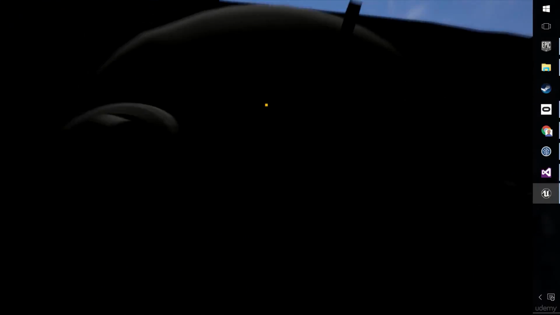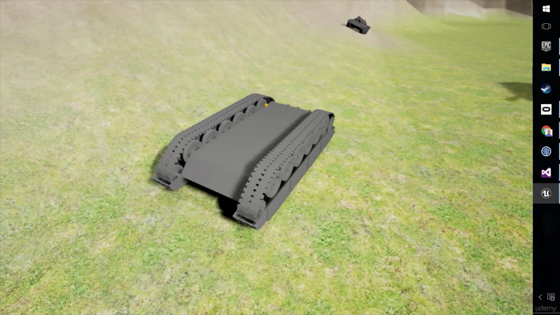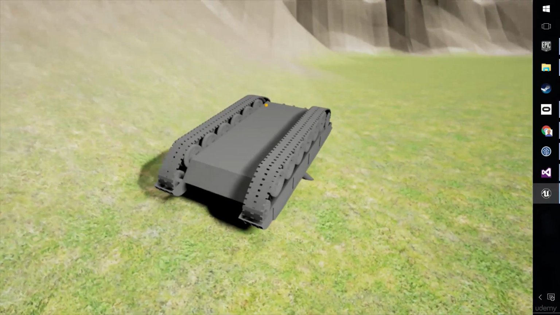So that's what we're going to fix next, but at least we have a crosshair that gives us some affordance, as they call it, as to when we can and can't fire and why we can or can't fire.